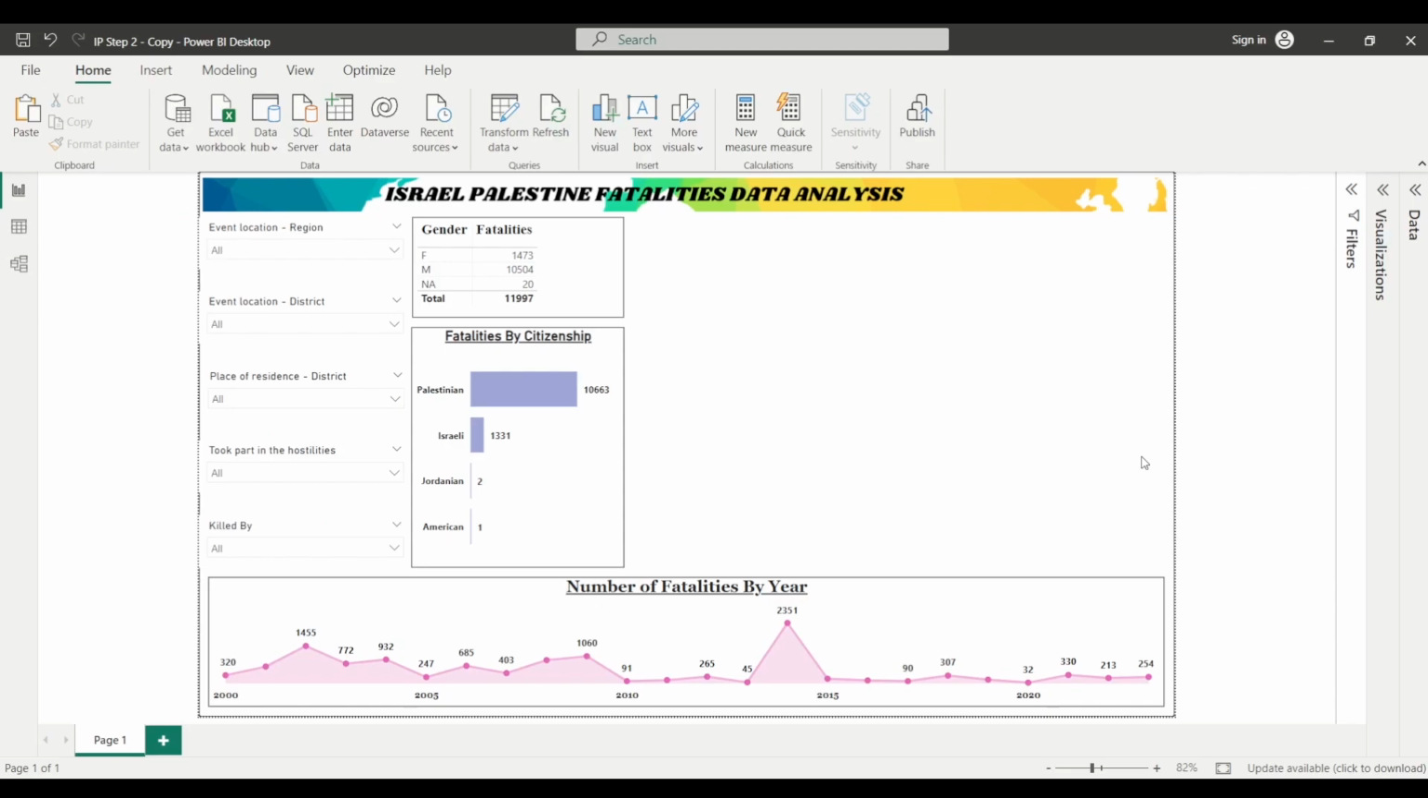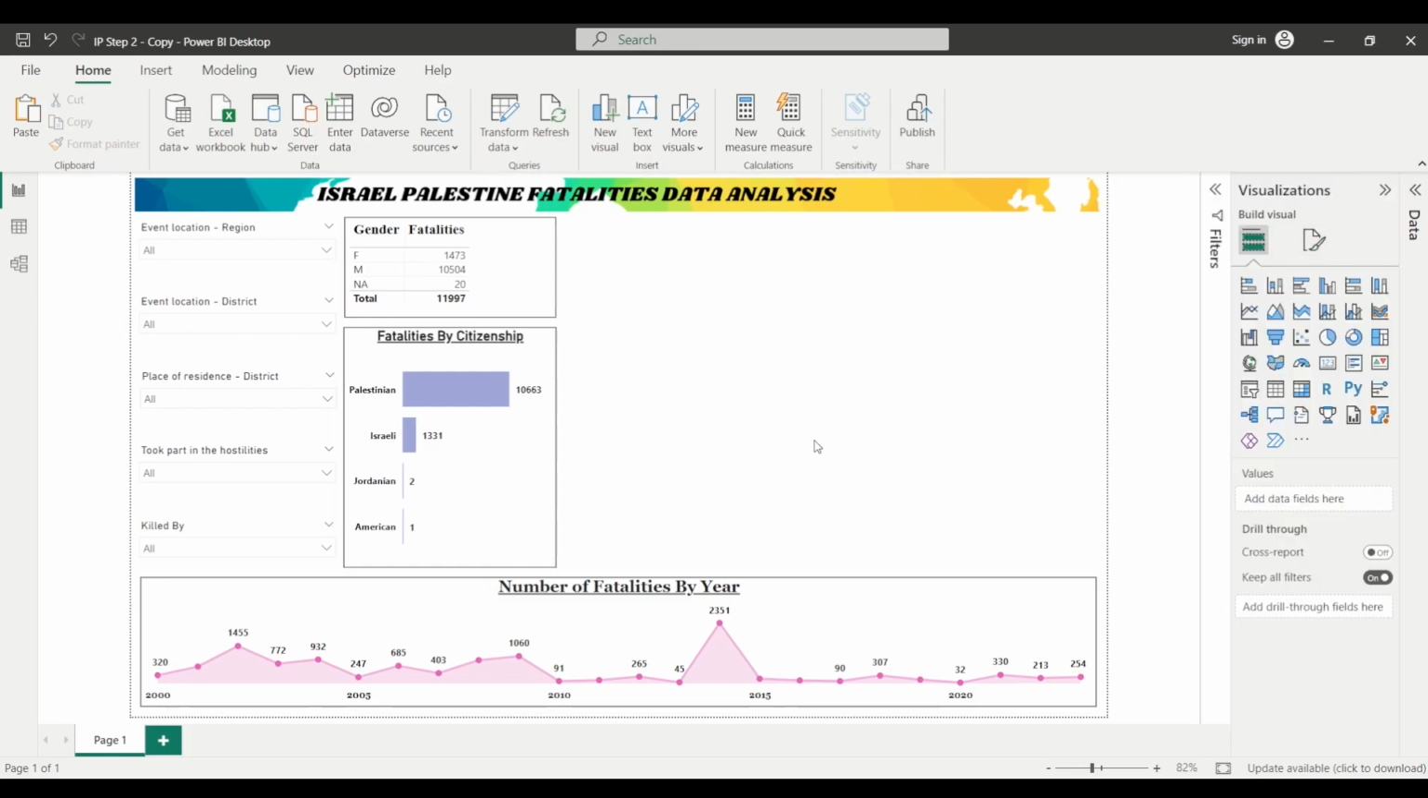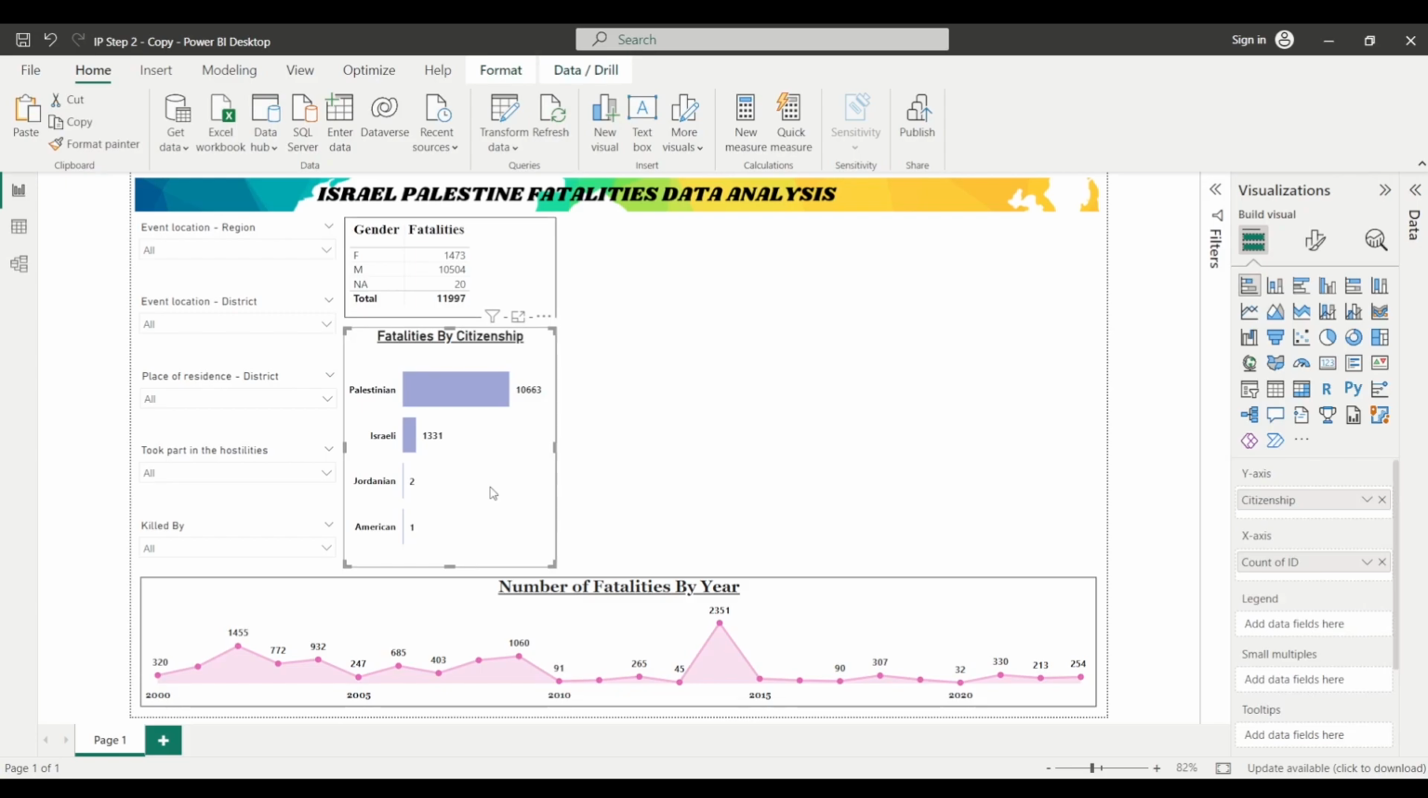Hey everyone, we will be adding some more charts to this report page. The next chart that we are going to add is a bar chart where we'll be representing the number of fatalities by age group. Since we have already done all the formatting that we wanted in the bar chart we created, I will simply click on this bar chart and press Control C, Control V. I'll copy and paste it, and I'll keep it here.